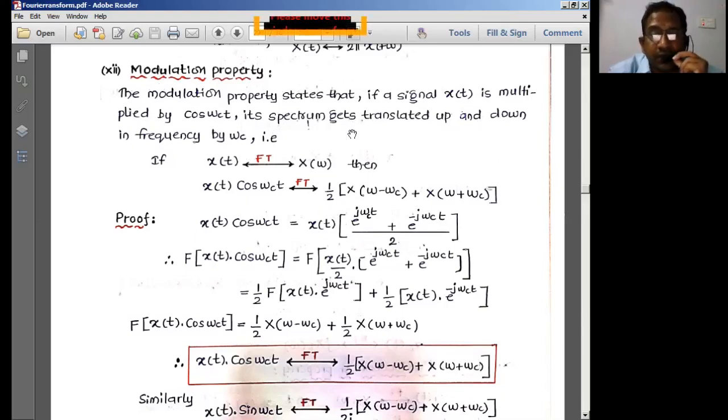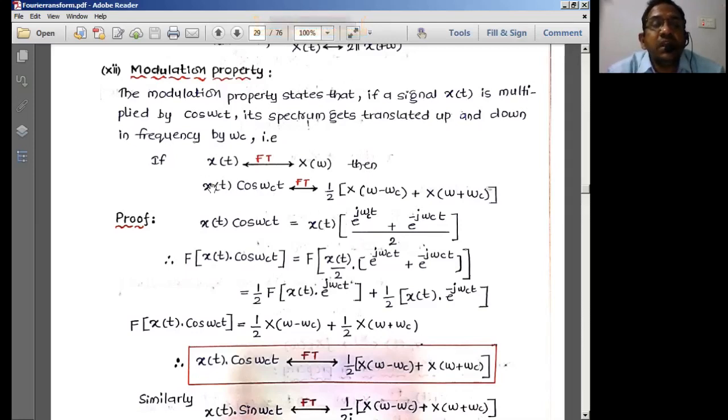So this property, as we said, is normally used in analog communication analysis. Here x of t is the signal. It is going to get superimposed onto cos omega ct. So cos omega ct means what? It is normally a signal with a very high frequency.